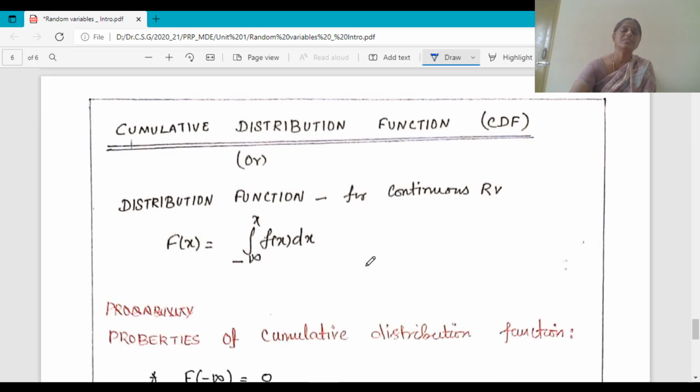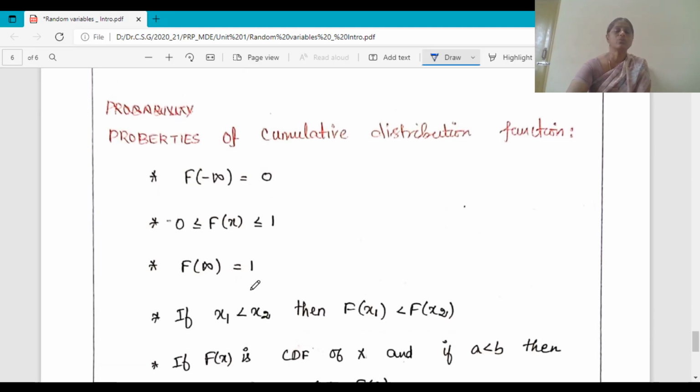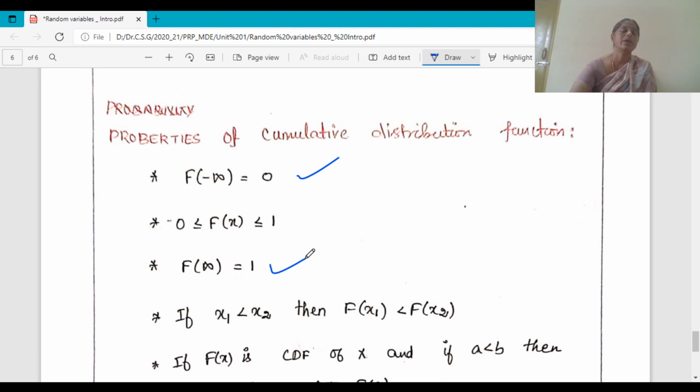And for the continuous case, the cumulative distribution function is defined as capital F of x equal to integral from minus infinity to x f of x dx. The properties of the cumulative distribution function are: F of the lower end minus infinity is 0 and the upper end F of infinity is 1, so it is also defined from 0 to 1.